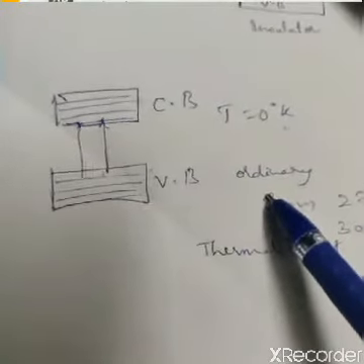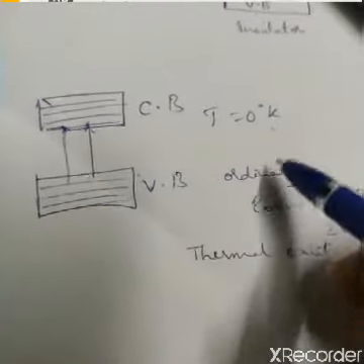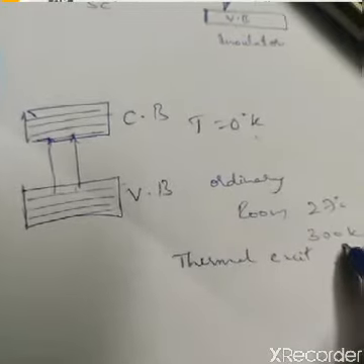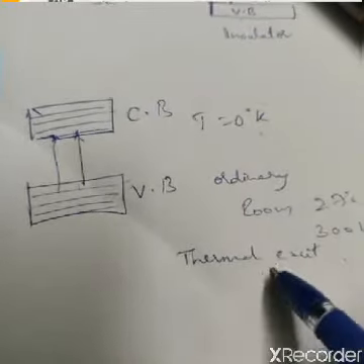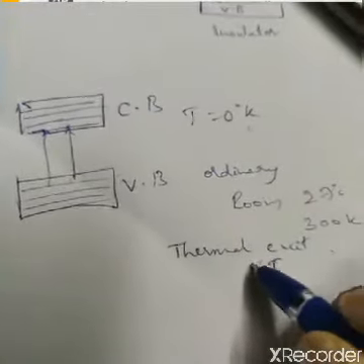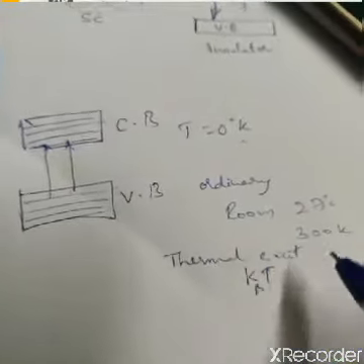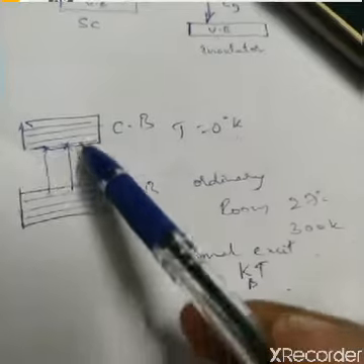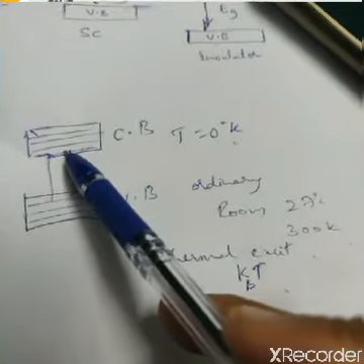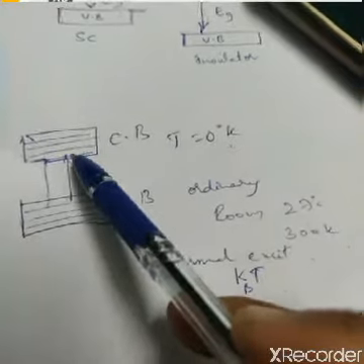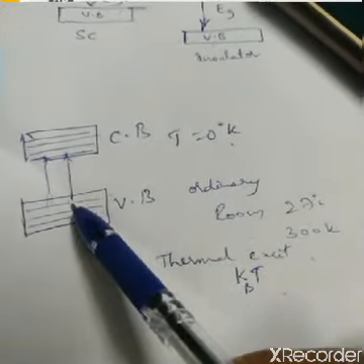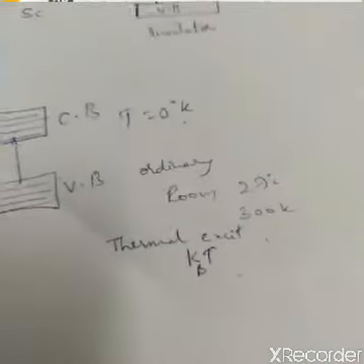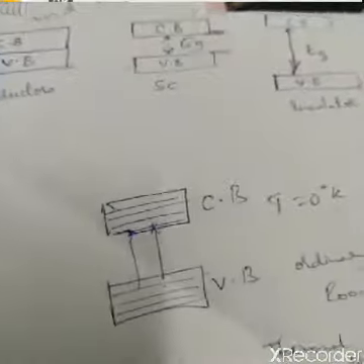At ordinary temperature, let me say room temperature, that is 27 degrees centigrade, around 300 Kelvin, due to thermal excitation or the energy kBT, the electrons which are present in the lower energy level are going to occupy the lower level of the conduction band. In this way they are moving, and again they are coming back to the vacant places where they have left. So in this way excitation and de-excitation continuously takes place in a semiconductor at ordinary temperature.